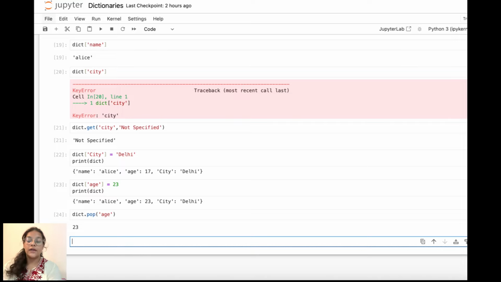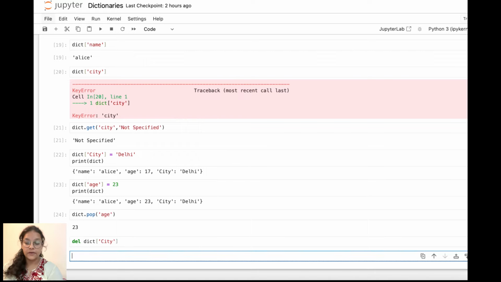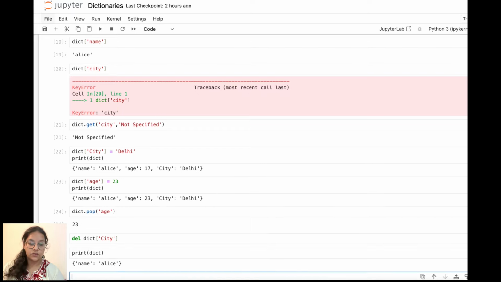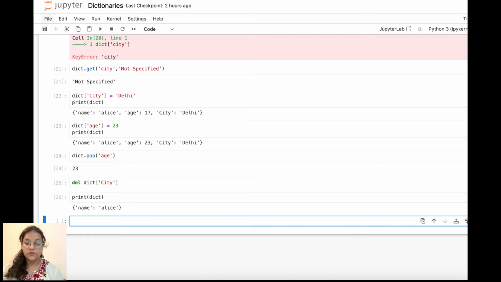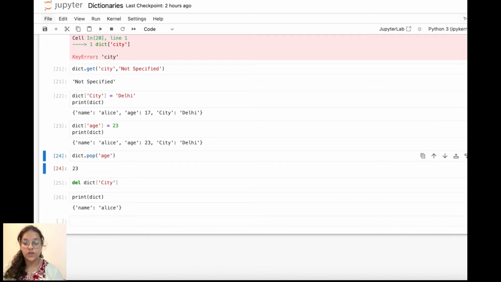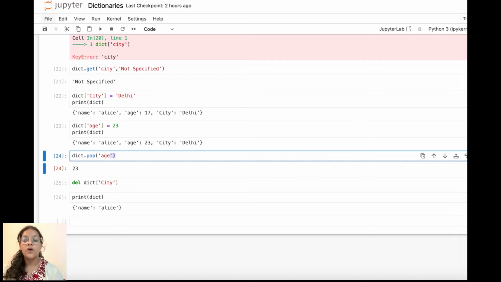Then we have another method, the del method. We'll write del dict, then the key which we want to remove from it. Like I want to remove city from it, so I'll just write city. The key value pair will be deleted. Then I'll print it, so you can see it's only showing this, right? So it deleted this, and using the pop function we have deleted this even. It only gives us the value, not the key value pair.